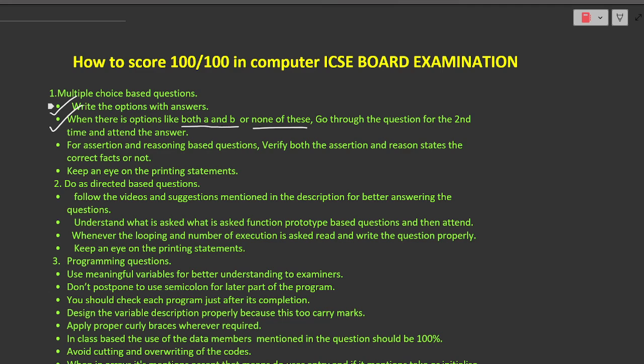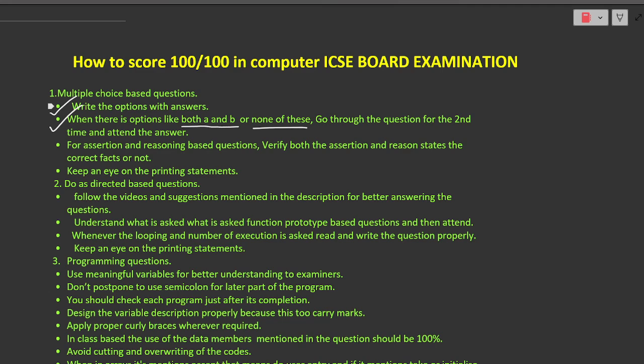If your reason is not factually correct, that means only one option remains, that is assertion is true and the reason is false. And when you find that both assertion and reason are factually true, then what you need to do is cross out your options C and D.